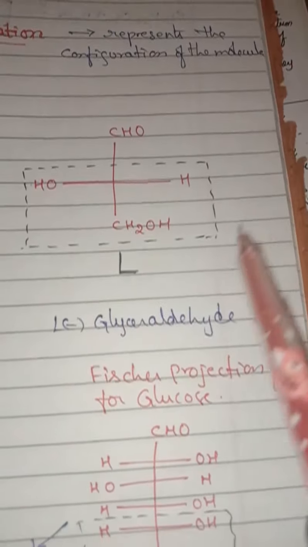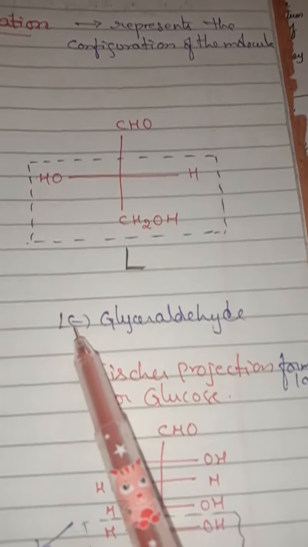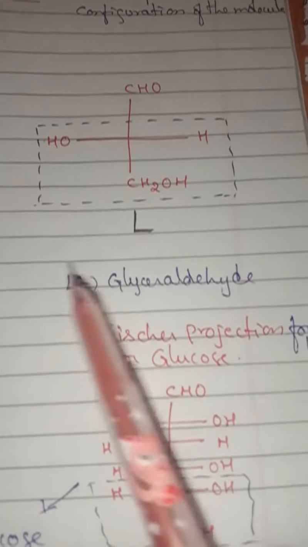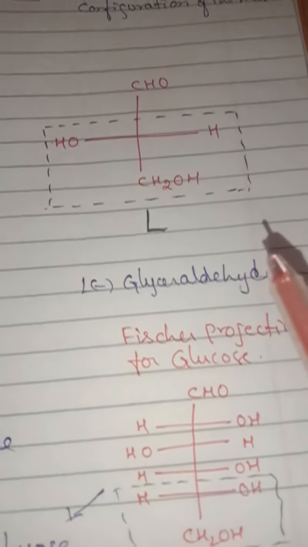Here it is clockwise, here it is anti-clockwise. Anti-clockwise means it is a negative sign. We have to keep a negative sign. So L minus glyceraldehyde.